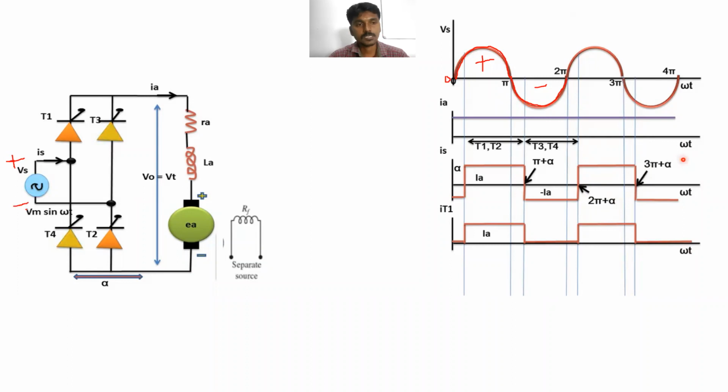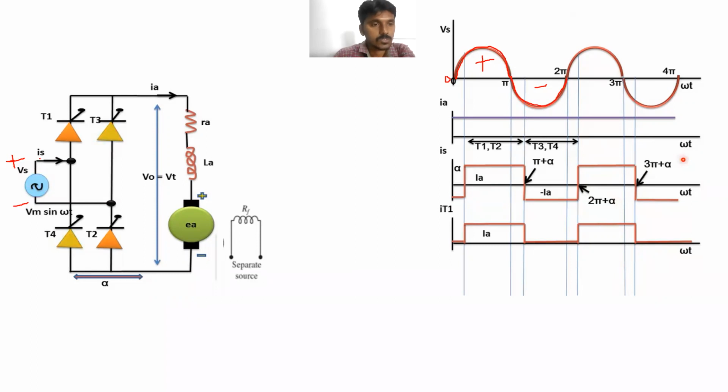So how does the current flow? How does the current start to flow? From positive to negative or negative to positive? From positive to negative, yes.